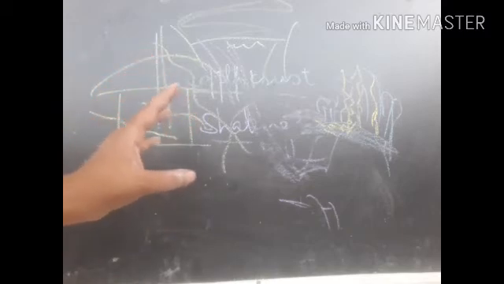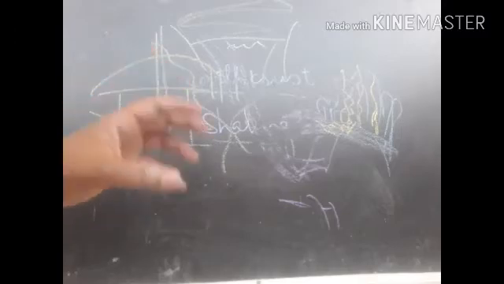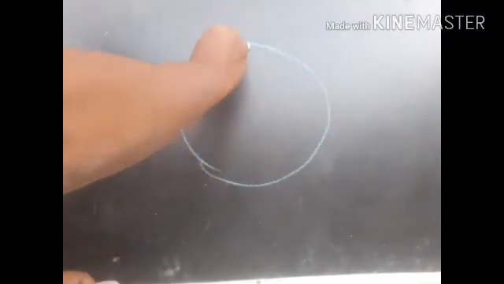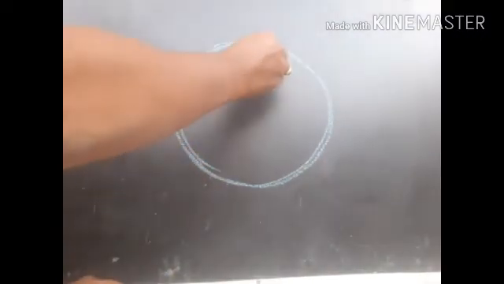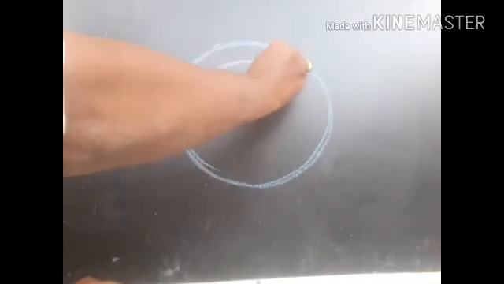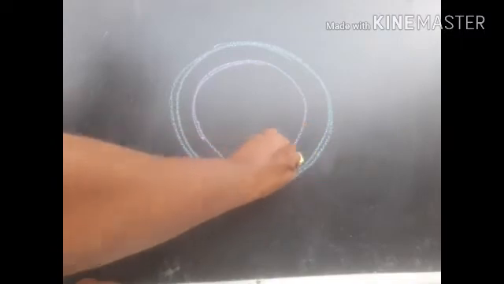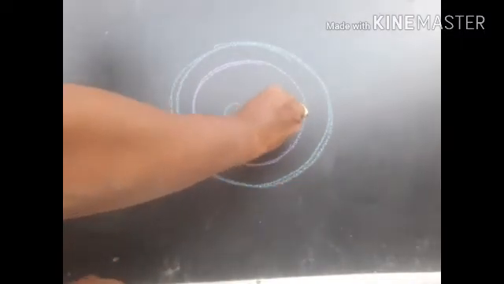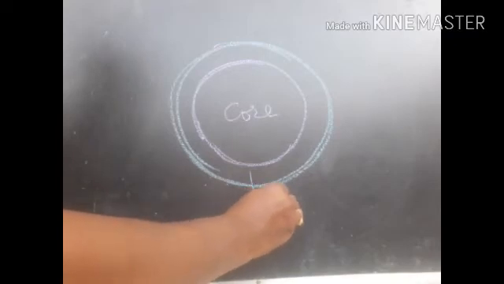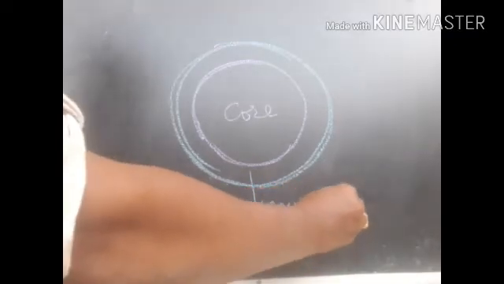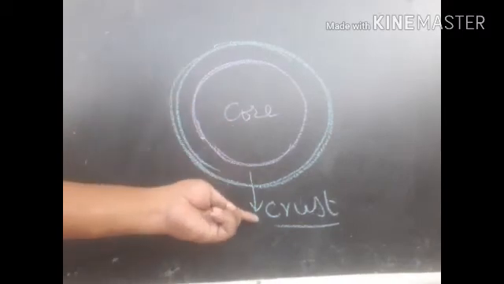So here, to know very well about the earthquake, actually how do earthquakes occur, what causes the earthquake, before that we have to learn the structure of earth. So when you look into the structure of earth, earth has two main layers. Many layers are there, but for our understanding, I am saying that there are two main layers, inner layer and outer layer. Inner layer is called as core and outer layer is called as crust. We call it as earth crust. Inner core and outer crust.